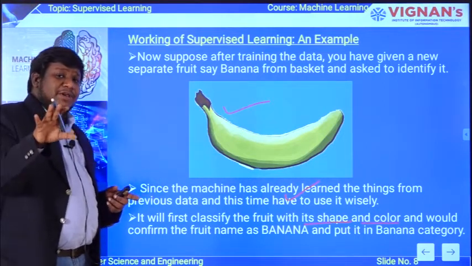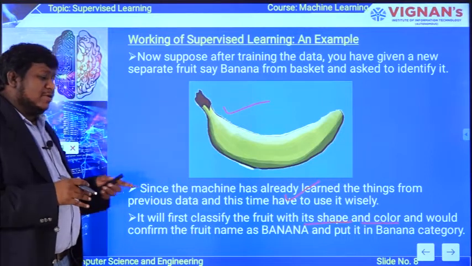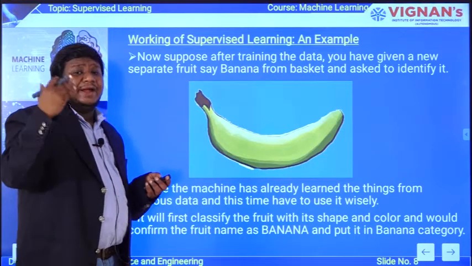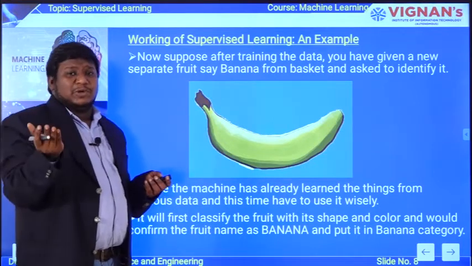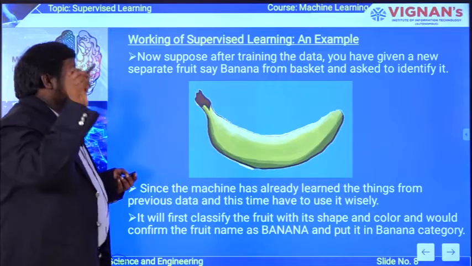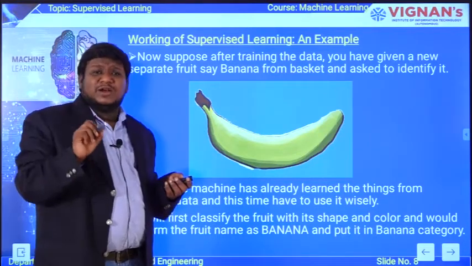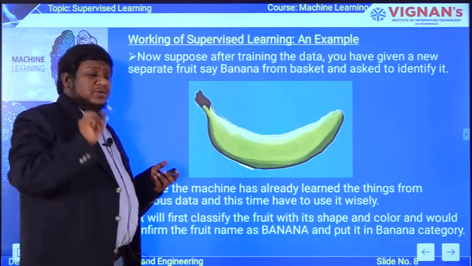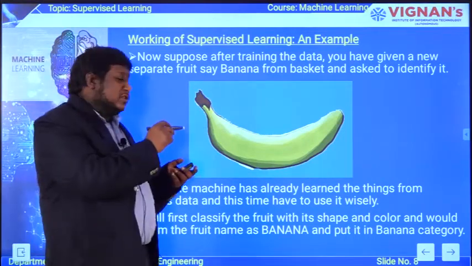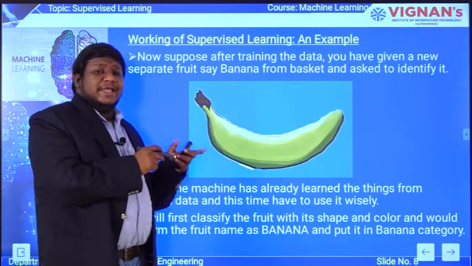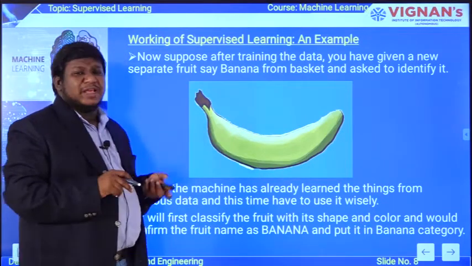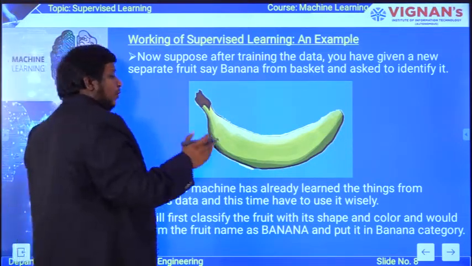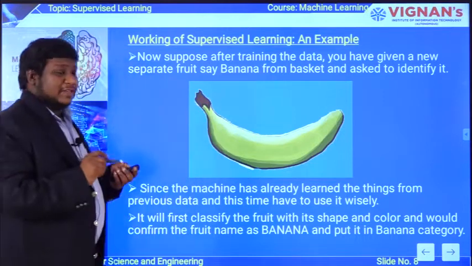So for apple we have given, for banana we have given. Similarly, all the details of different fruits available in the basket will be given as training data to the machine, and then you are going to pose your question: give me the fruit banana in the basket, whether it is there or not. So it can be identified by using the shape and color as we had known. Among the fruits, the C curve shape is there and yellow color is there, that is the only fruit, the banana. So the machine is going to give you the answer to that question, or the output is the banana. So that is the thing.